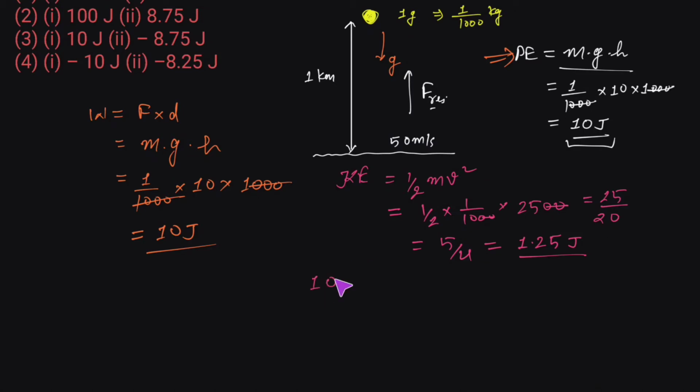So this 10 joule was the initial potential energy when the water droplet was at height h. If we take the difference of its initial energy, the initial potential energy, and its final kinetic energy, this would come out to be 8.75. So this much energy has been lost somewhere. So we have to find out where it might have gone.